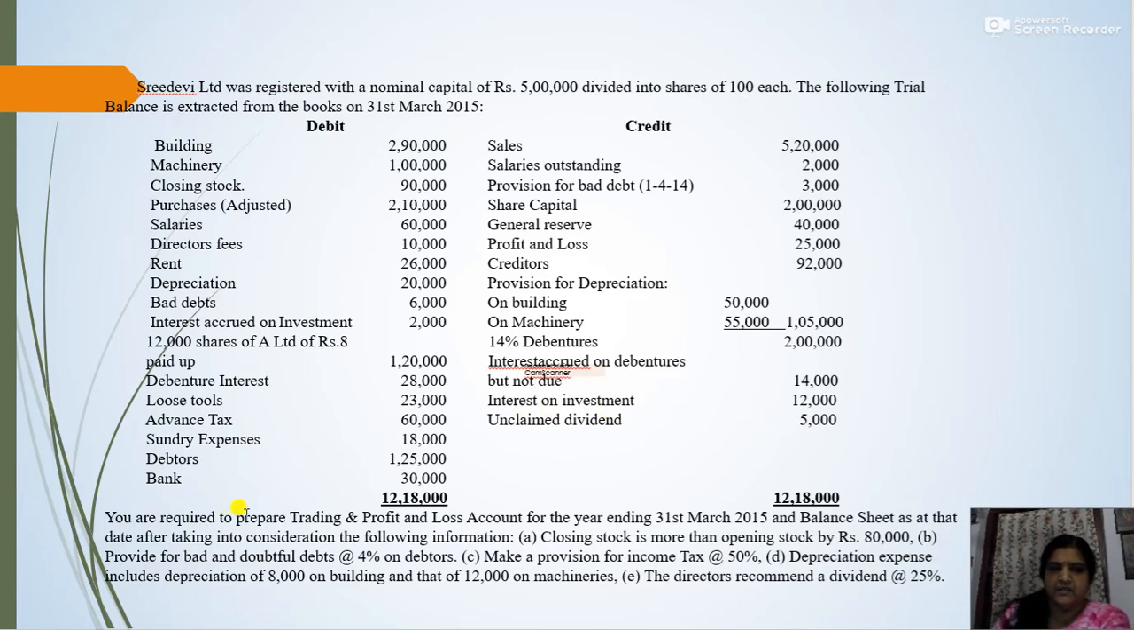Okay. Then the various adjustments are given and the adjustments include closing stock is more than opening stock by rupees 80,000. Then second one, provide for bad and doubtful debts at the rate of 4% on debtors. Make a provision for income tax at the rate of 50%. Depreciation expense includes depreciation of 8,000 on building and that of 12,000 on machinery. So this is current year's depreciation. So total 20,000. That is 8,000 plus 12,000.